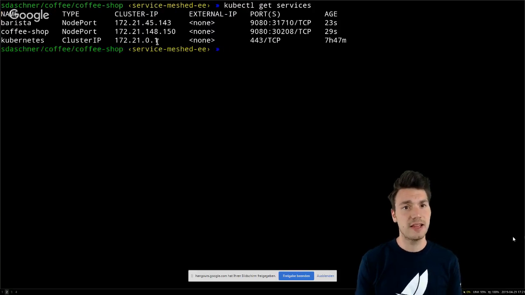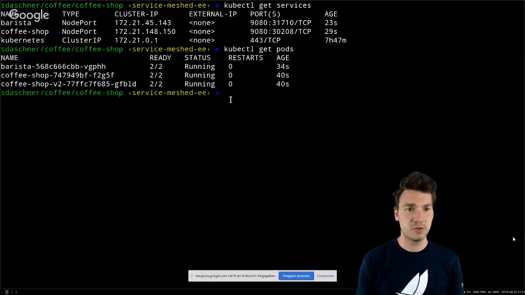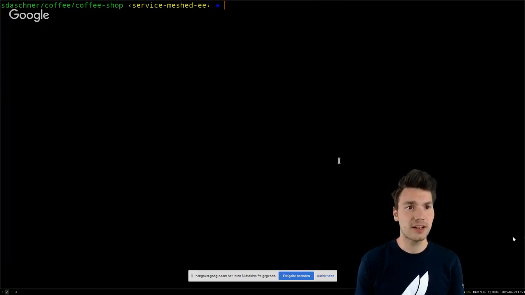And now if I ask for the services that are in my cluster, kubectl get services, I'll see a coffee shop and a Barista service, and kubectl get pods gives me the running pods, one for coffee shop and one for Barista. All right, that's nice. So now we're going to access that.